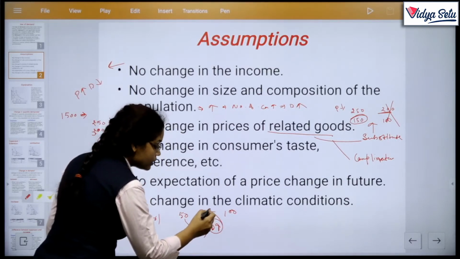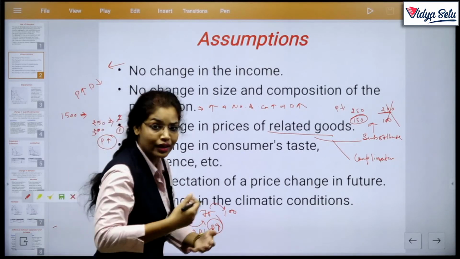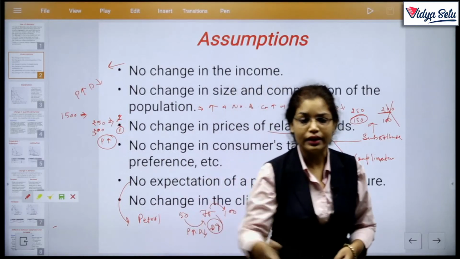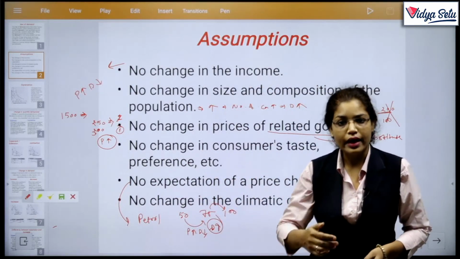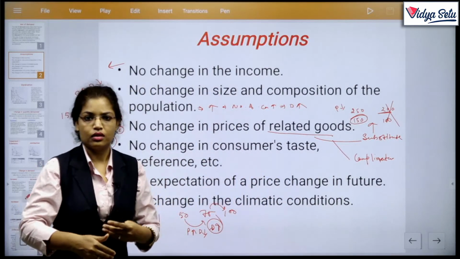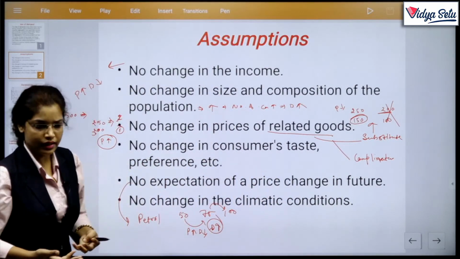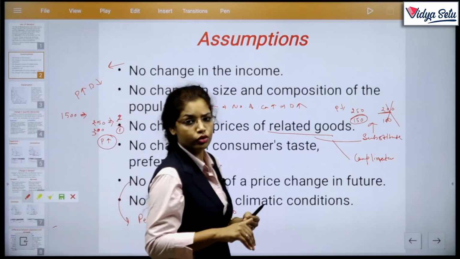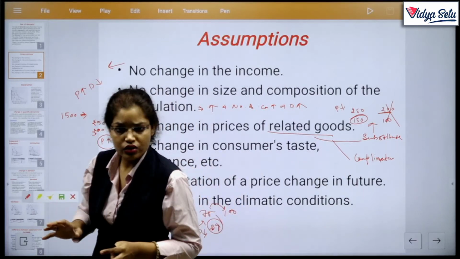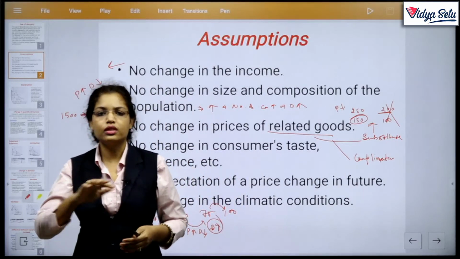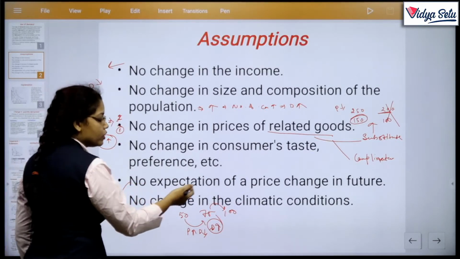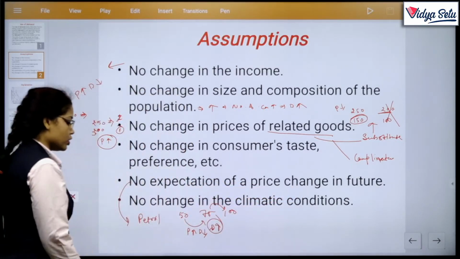Why? Because there is a further expectation that the price will increase. If there is continuous expectation of a price increase in the near future, then the consumer starts consuming more units. Like gold prices. Brother, a wedding is coming, so gold prices will increase, so let us start purchasing from today. That should not happen. So here we assume that there is no expectation of a price change in the near future.